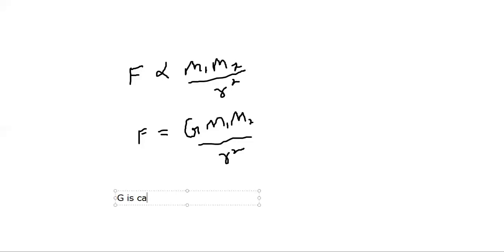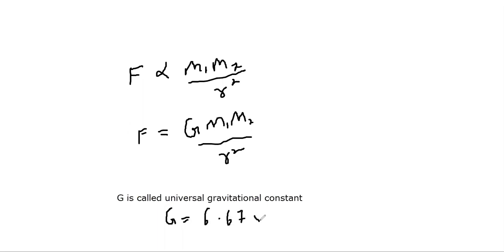G is called universal gravitational constant, and as it is a constant, it has a constant value, that is 6.67 into 10 to the power minus 11. This is the value of universal gravitational constant, and this force is called as gravitational force.